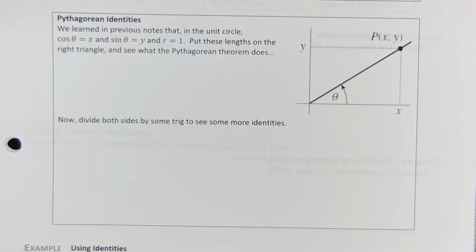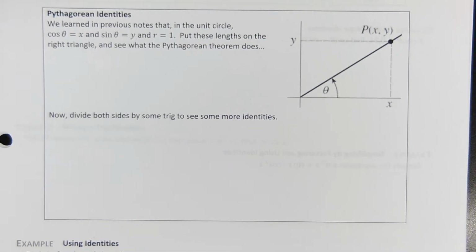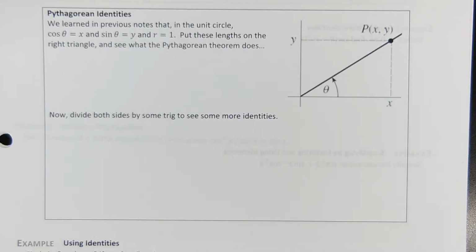These are Pythagorean identities, but you'll see why in a moment. So we've learned in a previous set of notes, sometime last chapter, that in our unit circle, meaning radius is 1, cosine of theta is just x, because it would have been x over r, but if the radius is 1, it's just x. And sine of theta, which would have been y over r, is just y because r is 1.